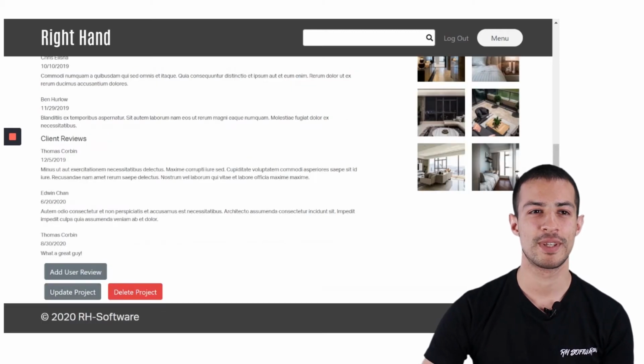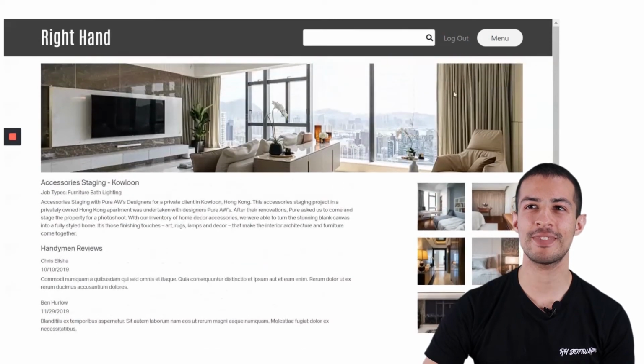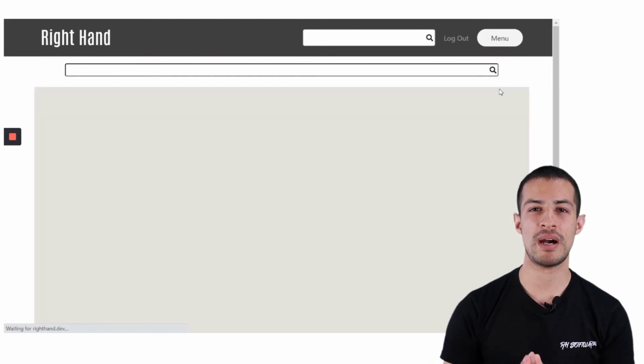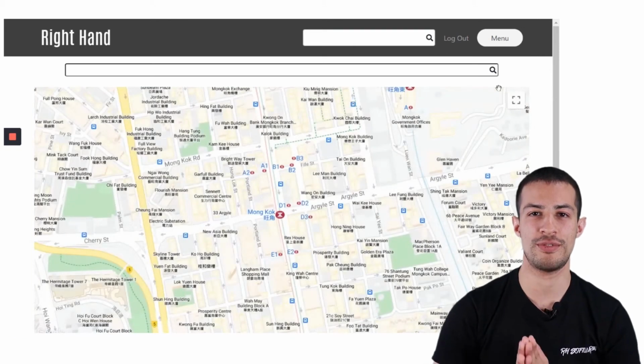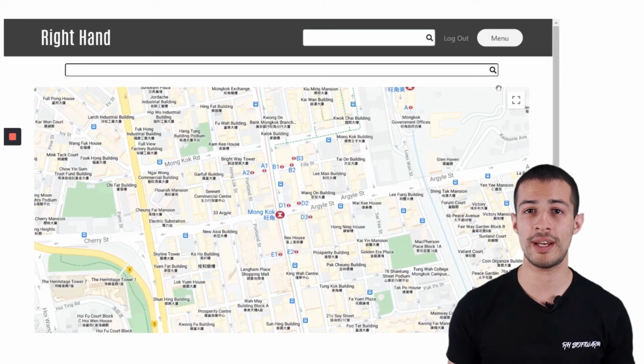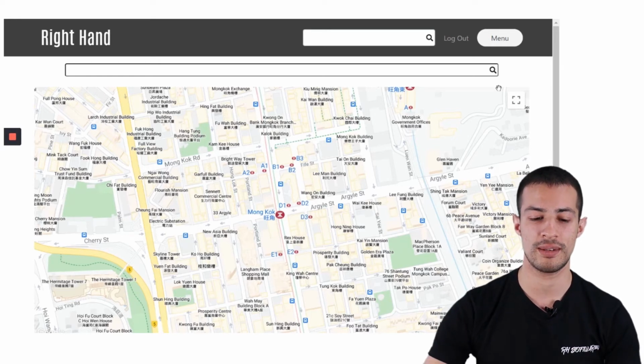Right there. And you can see our review pop up. Next, we're going to move on to the map feature. The map feature is a crucial part of the application as it lets clients see handymen who might be working near them. Very important in the case that they need something done quickly.